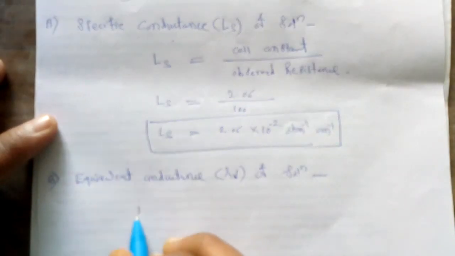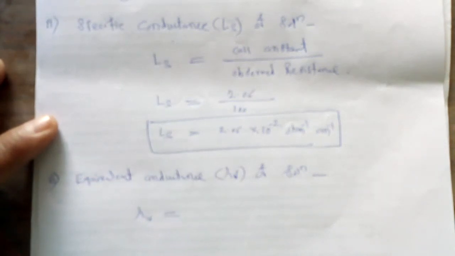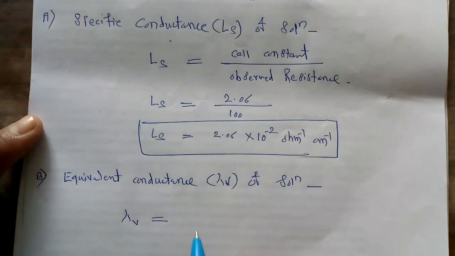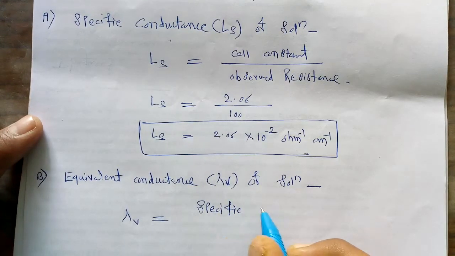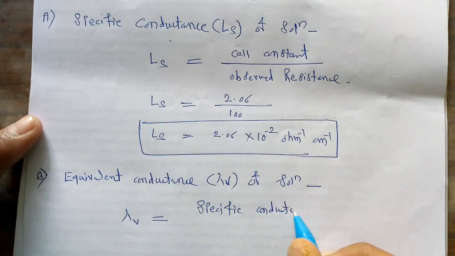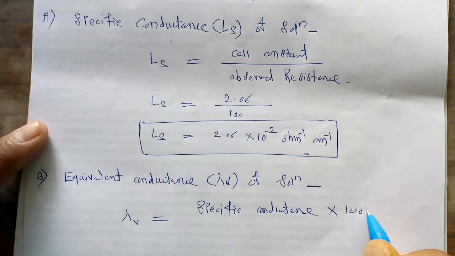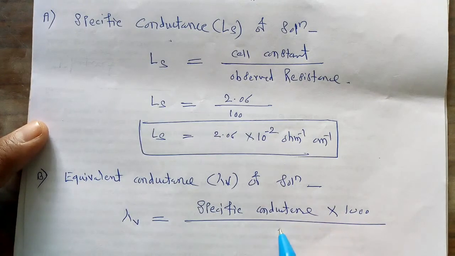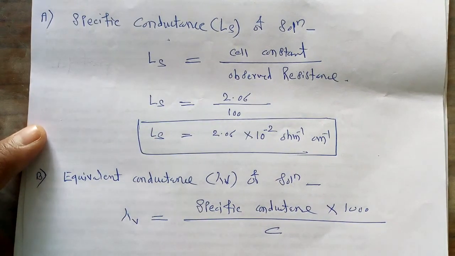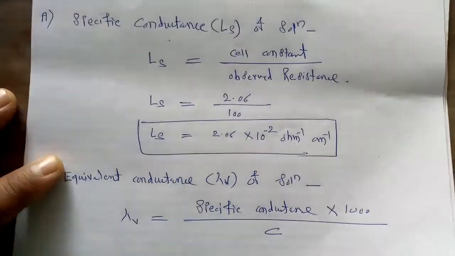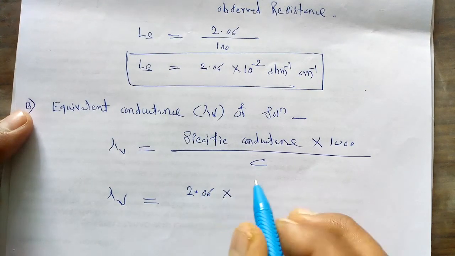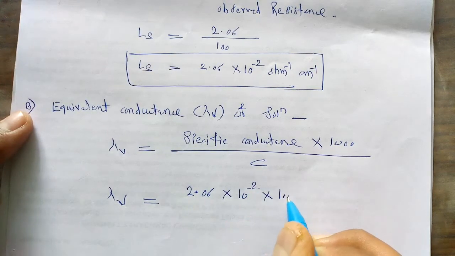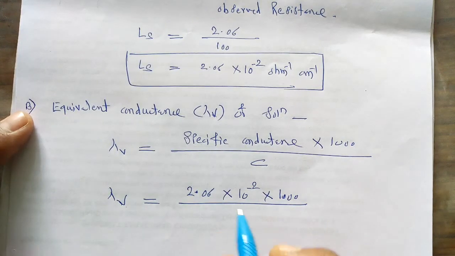This lambda V, the equivalent conductance, is equal to its specific conductance into 1000 divided by its concentration C. If we substitute the values, lambda V is equal to 2.06 into 10 raised to minus 2 multiplied by 1000 divided by its concentration 0.02.